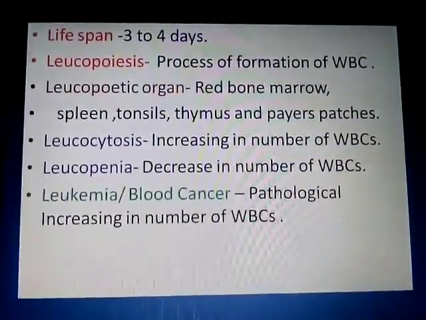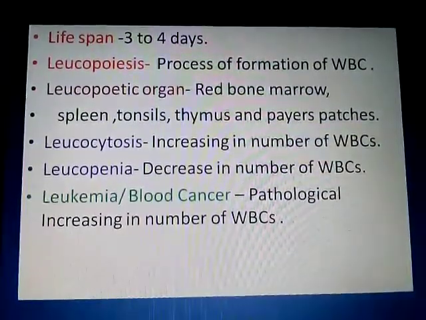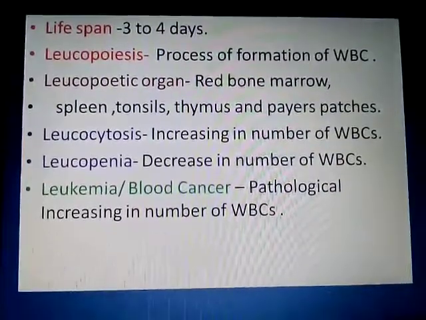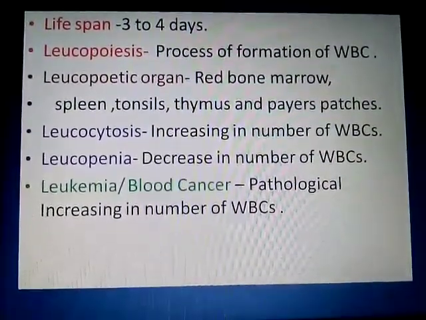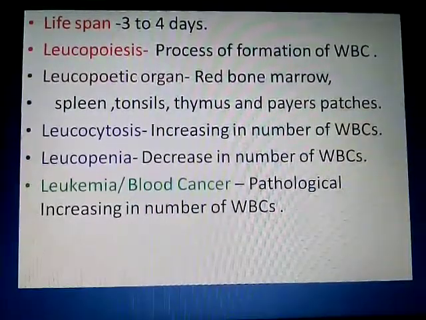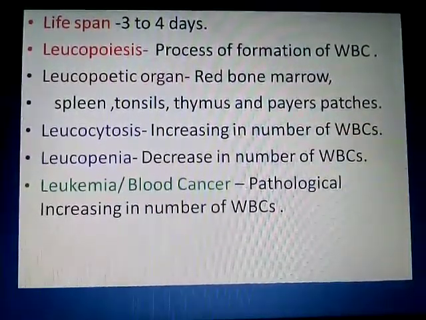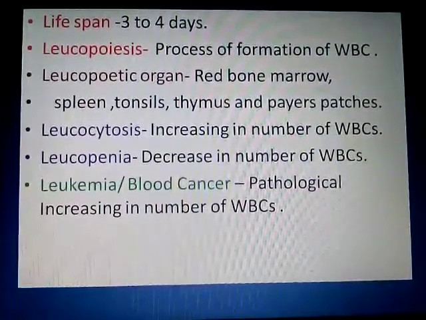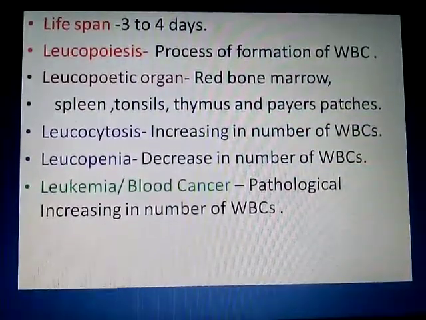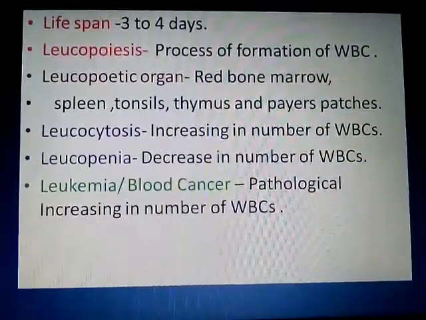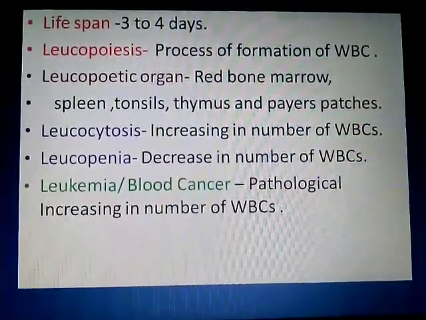The next is leukemia. Leukemia is also called blood cancer. In blood cancer, what happens actually? A pathological increase in the number of WBC is called leukemia. Now see here, in leukocytosis and leukemia, in both cases there is an increase in the number of WBC. But what is the difference?